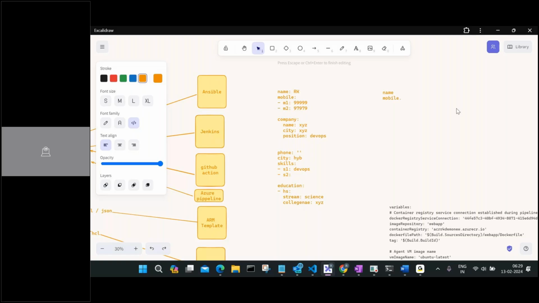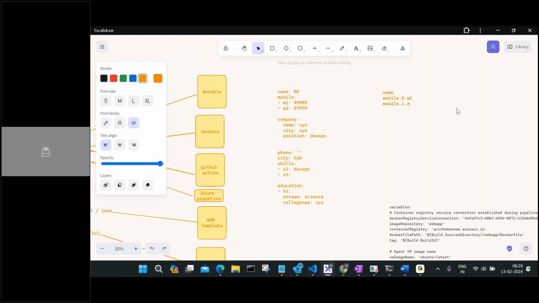Mobile zero and then dot M1, and then whatever the M1 is, you can take it out. This is my mobile number one. In case I want to put mobile two, mobile dot one dot M2, because when you list down this, you have to mention it like this.